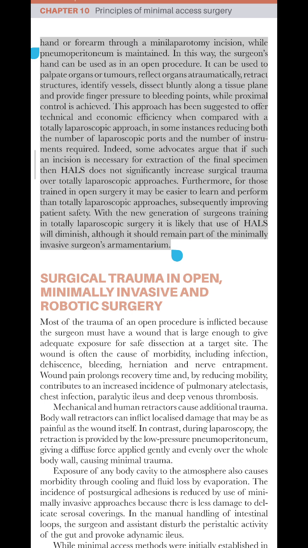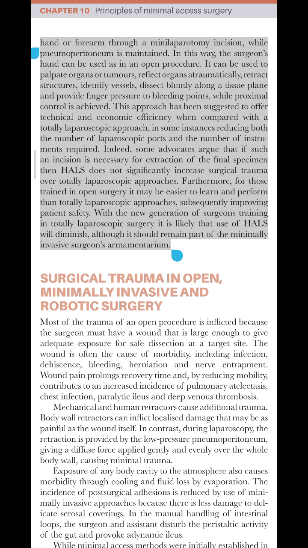This approach has been suggested to offer technical and economic efficiency when compared with a totally laparoscopic approach, in some instances reducing both the number of laparoscopic ports and the number of instruments required. Indeed, some advocates argue that if such an incision is necessary for extraction of the specimen, then HALS does not significantly increase surgical trauma over totally laparoscopic approaches.